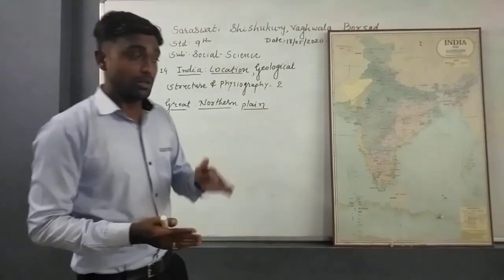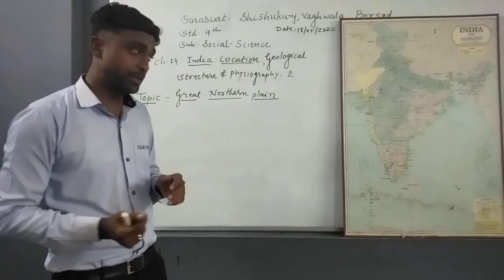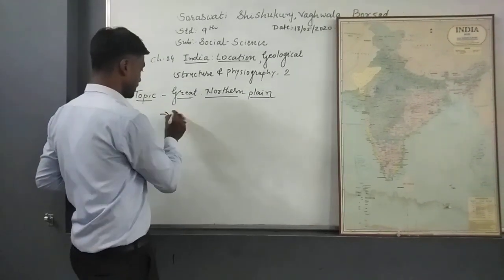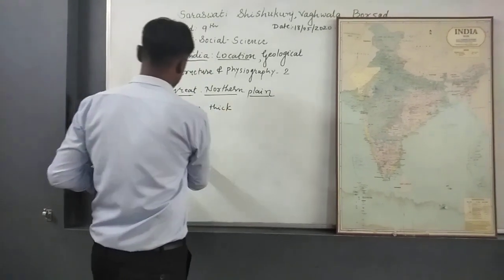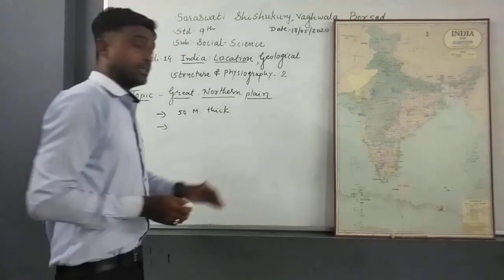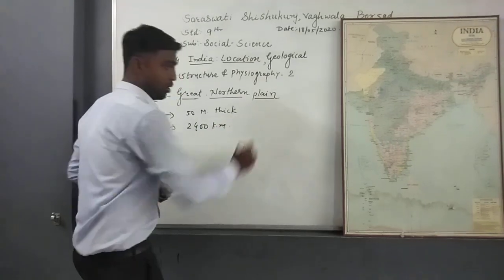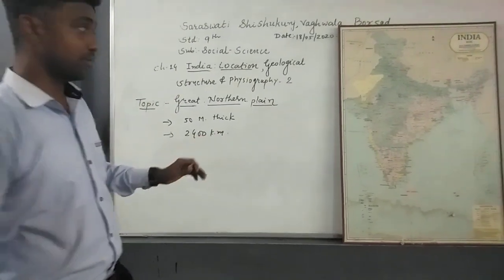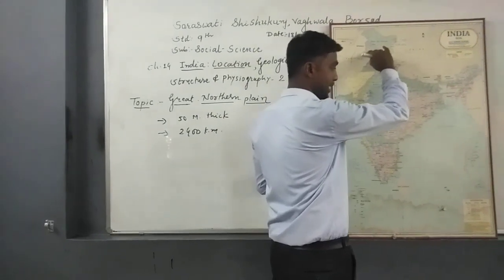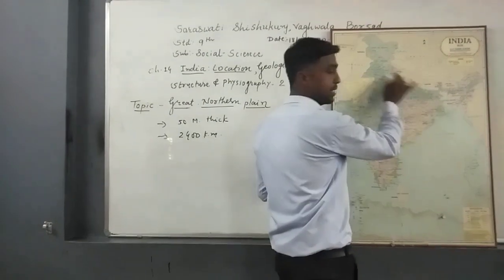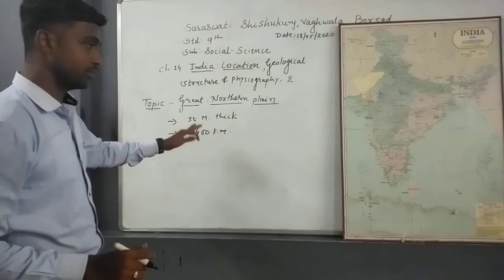Now, this plain is 50 meter thick. It means the thickness is 50 meter. Just imagine, I will mention over here, 50 meter thick. Another point is that this plain is spread over a 2400 kilometer long area, the largest river plain of the world, because from Delhi or Punjab to Odisha, this entire belt is called the Northern Plain. That is why it is called the largest river plain of the world.